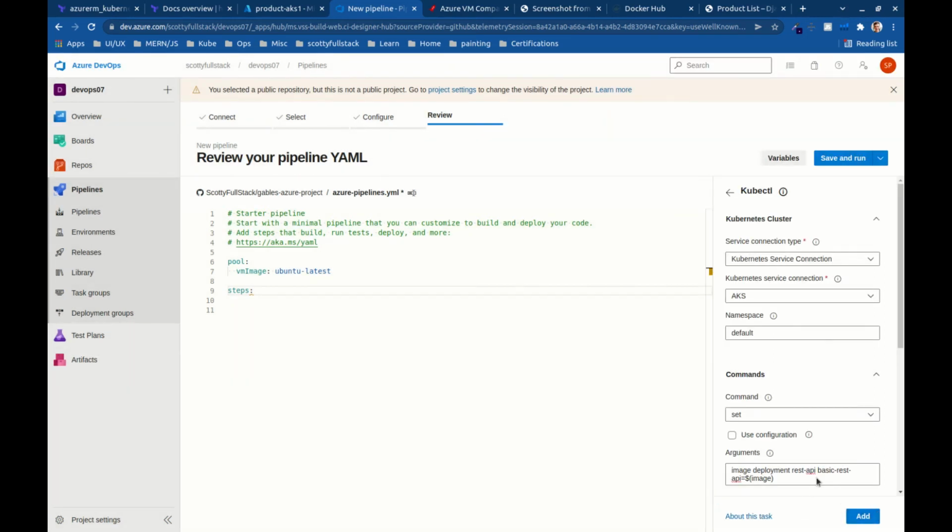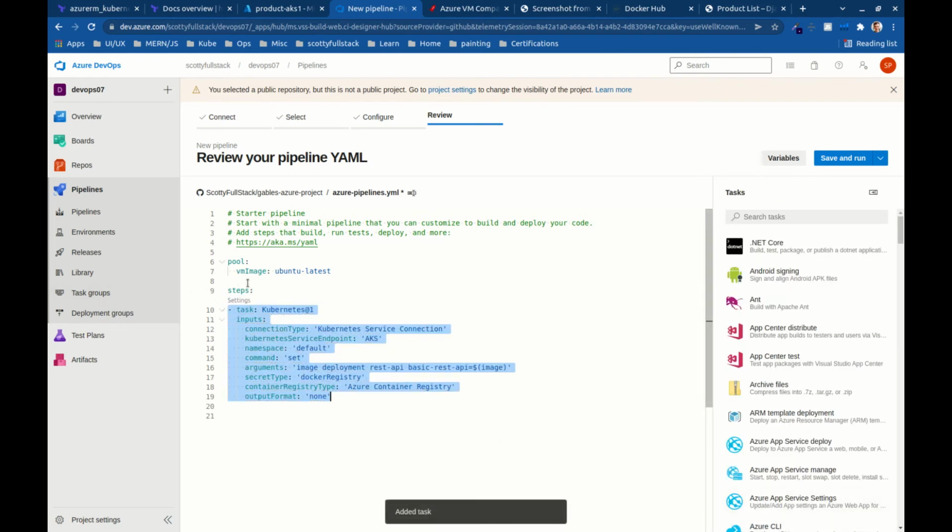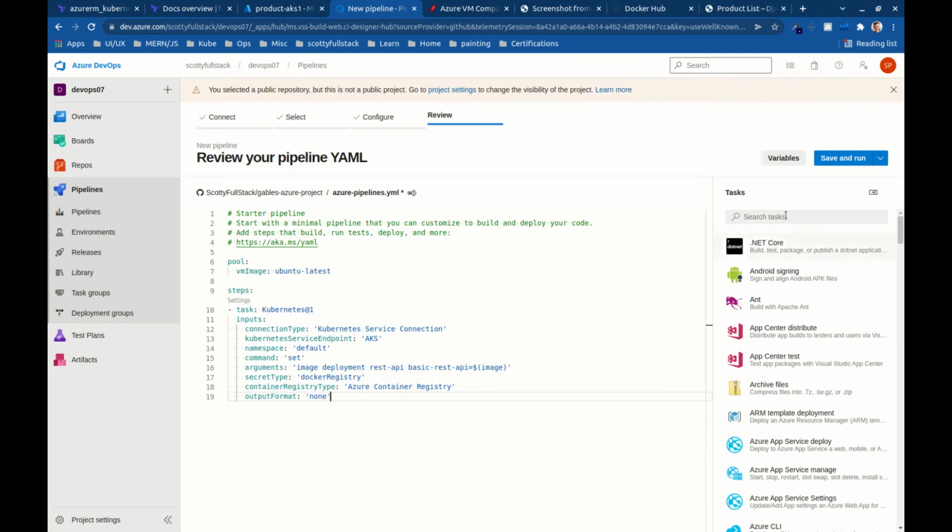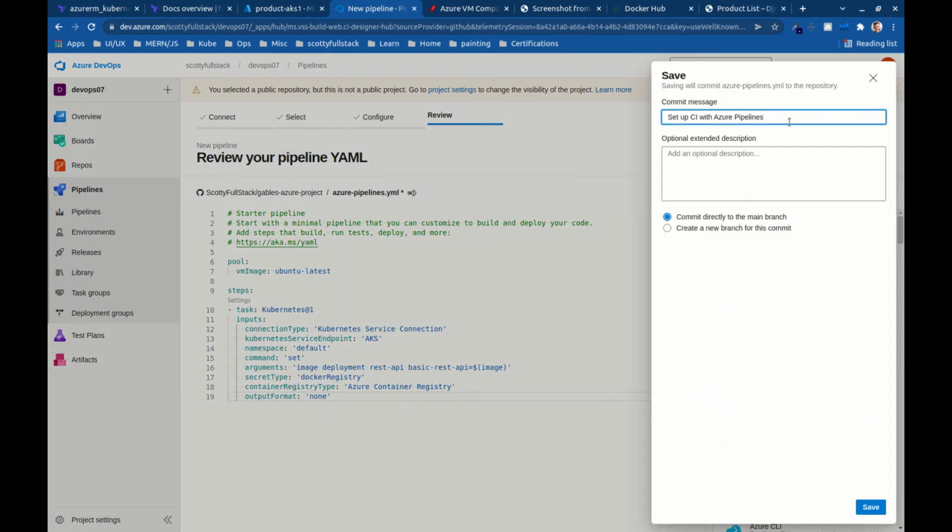Save, and we can add that. And here we go. We have our steps here added, and that will be committed to our repository. So let's go. Oh wait, one more thing. Let's just save this. Okay, commit direct.